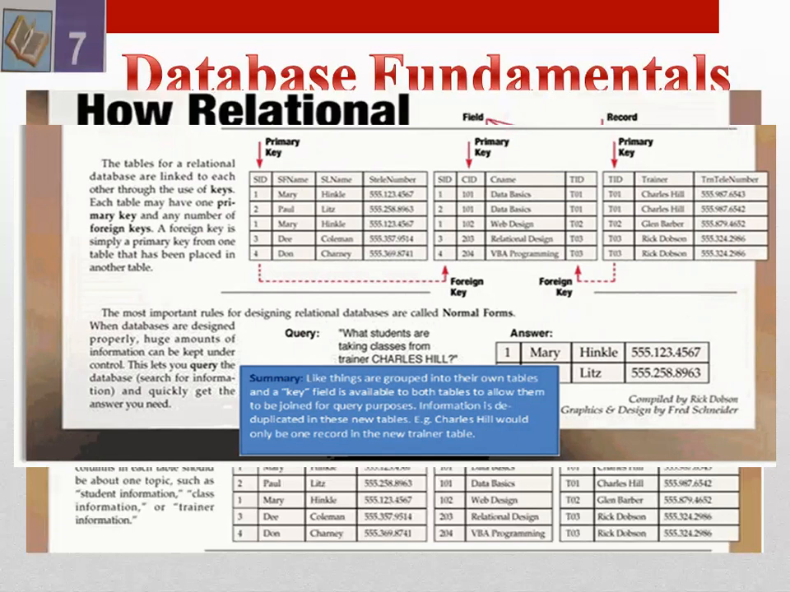The most important rules for designing a relational database are called normal forms. When databases are designed properly, huge amounts of information can be kept under control. This lets you query the database, search for information, and quickly get the answer you need. So here, like things are grouped into their own tables, and a key field is available to both tables to allow linking without duplicating data in these new tables.